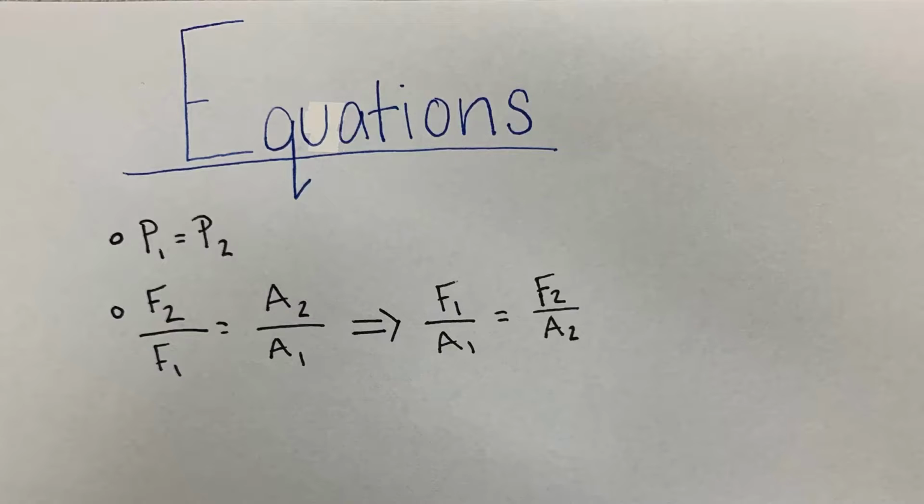The main equations to consider when using Pascal's law are that the pressure at any one point in the fluid is equal to the pressure at any other point in the fluid. This also translates to force 2 over force 1 equals area 2 over area 1, or force 1 over area 1 is equal to force 2 over area 2.